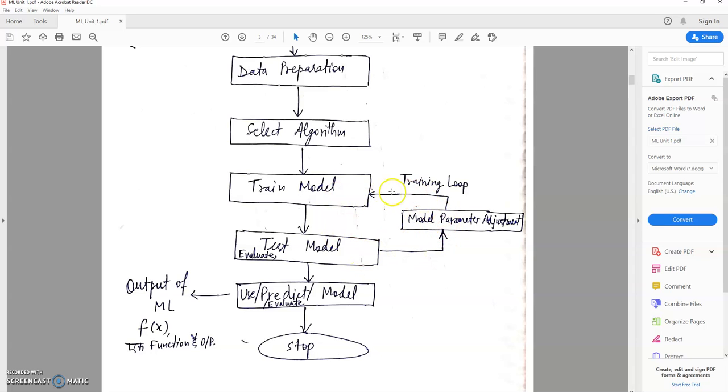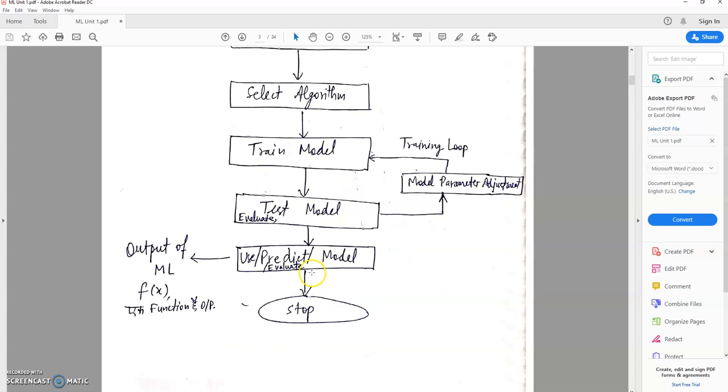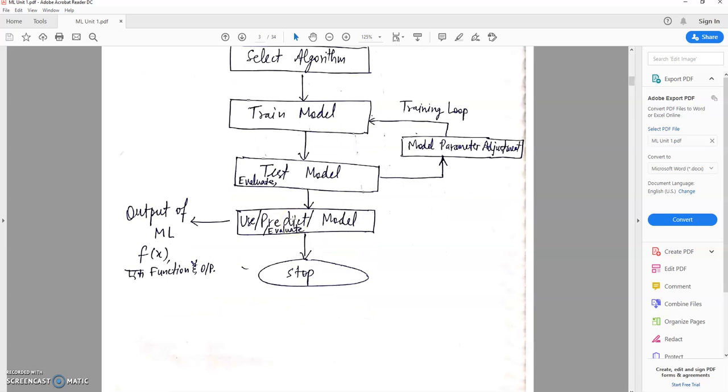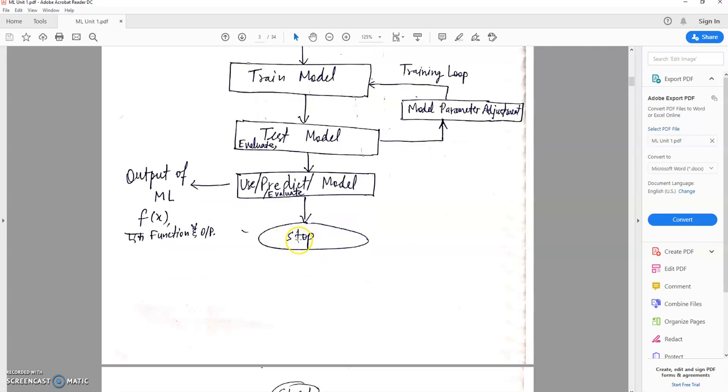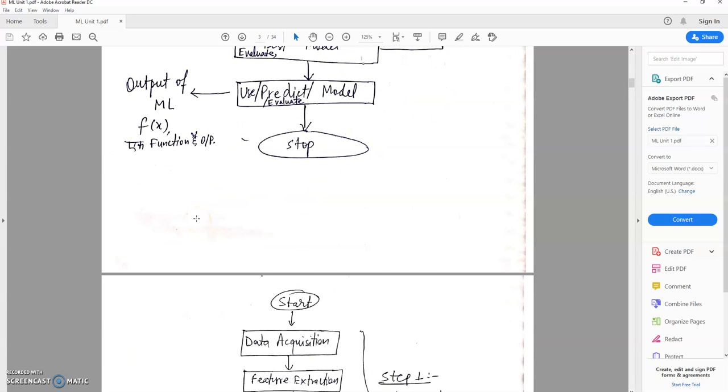So this is called training, machine learning, or machine tuning, and this is a loop. Then when we get our classification completely, we use that model in the real life system. Finally, we obtain a classified model. So the classified model is the output of machine learning.